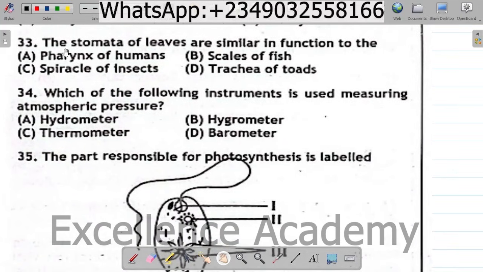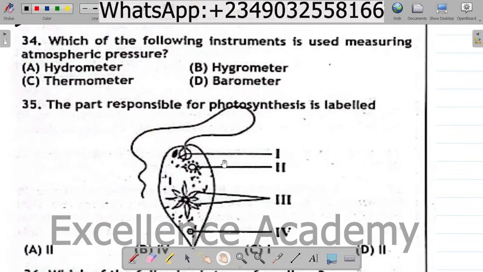Question 33. The stomata of leaves are similar in function to the A. Pharynx of humans, B. Scales of fish, C. Spiracles of insects, D. Trachea of toads. The correct option is C. Spiracle of insects. Question 34. Which of the following instruments is used in measuring atmospheric pressure? A. Hydrometer, B. Hygrometer, C. Thermometer, D. Barometer. The correct option is D. Barometer.